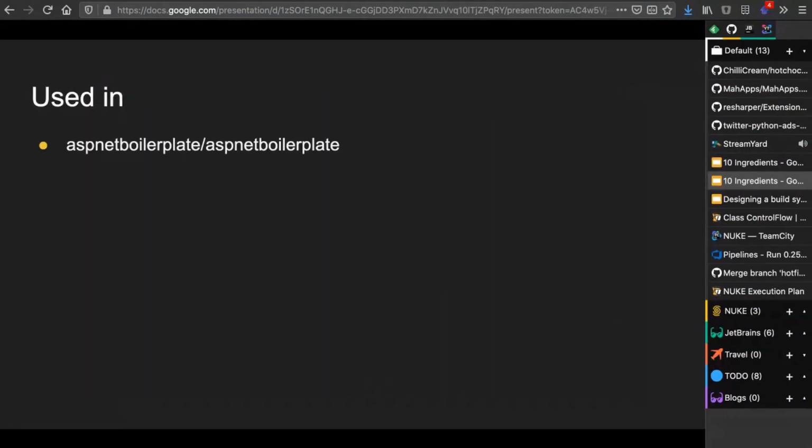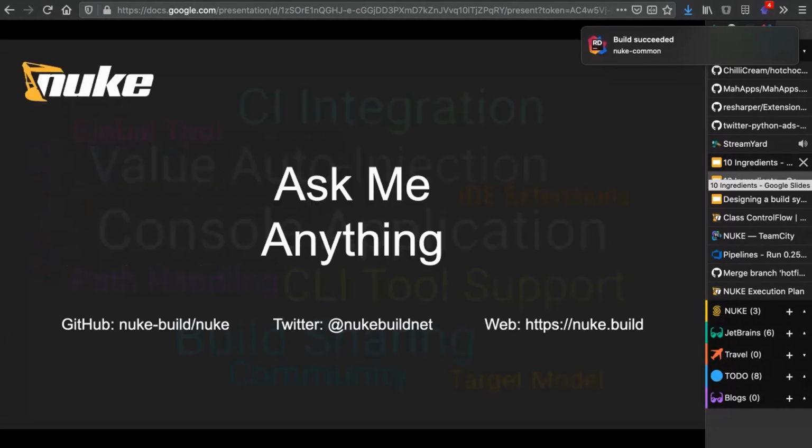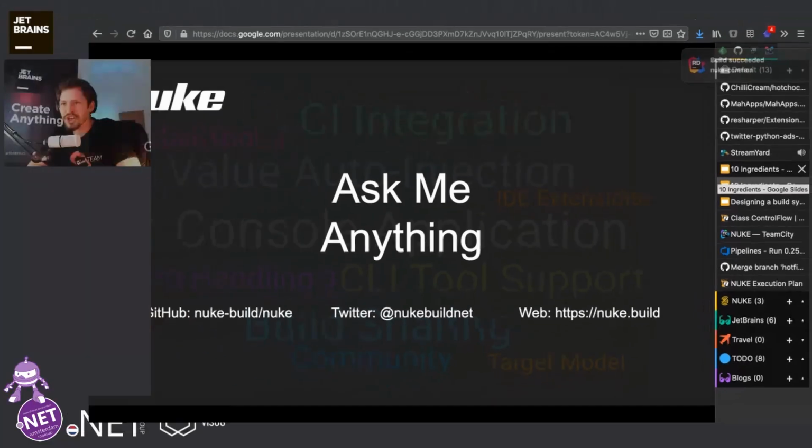Just to show you a couple of repositories that are already using NUKE, some of the biggest ones that I know.